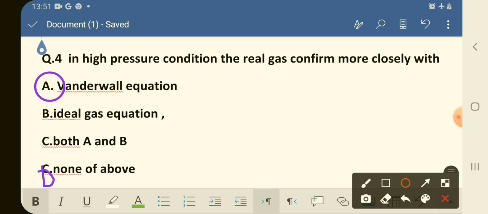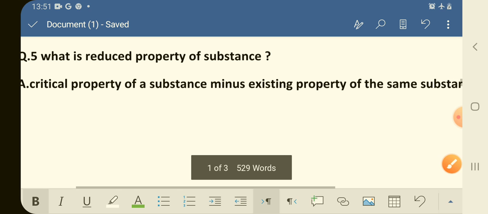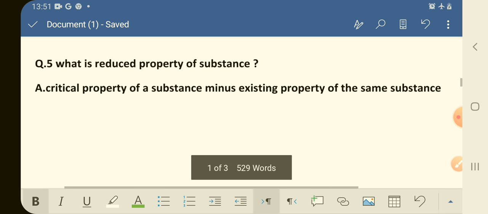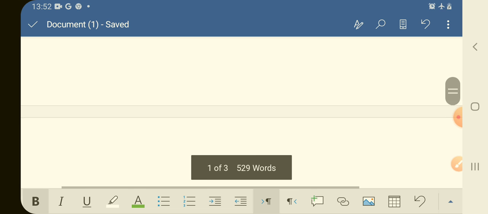So now the question number 5 is, what is reduced property of a substance? Option A, critical property of a substance minus existing property of the same substance.